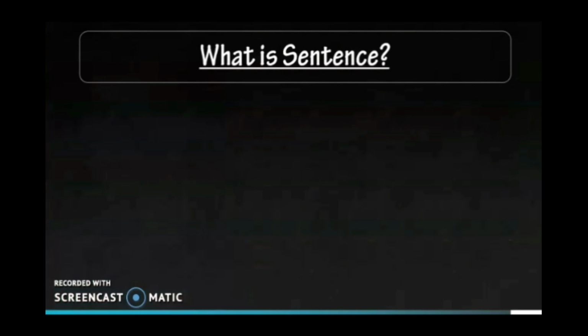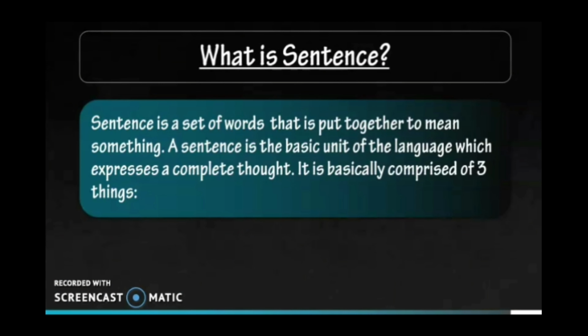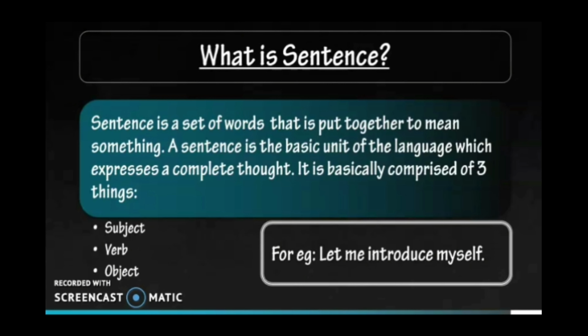So, what is sentence? Sentence is a set of words that is put together to mean something. A sentence is the basic unit of the language which expresses a complete thought. It is basically comprised of three things: subject, verb, object. For example, let me introduce myself. Here, me act as subject, introduce act as a verb, and myself act as an object.